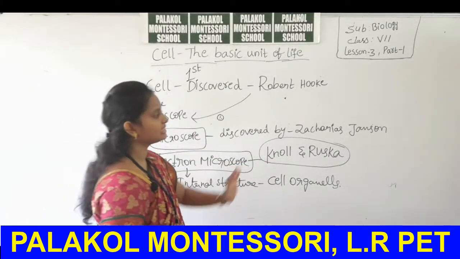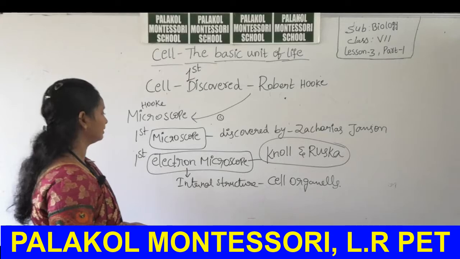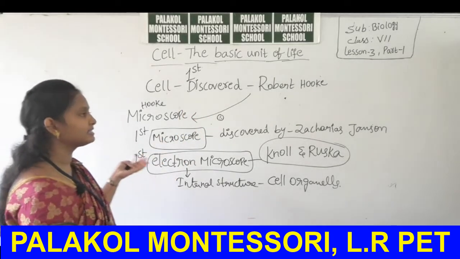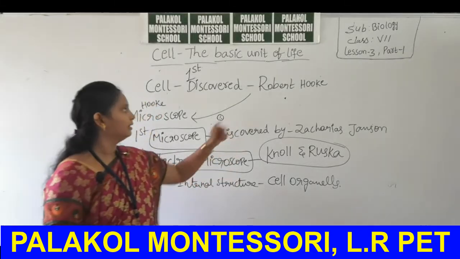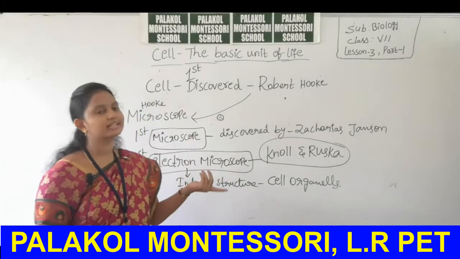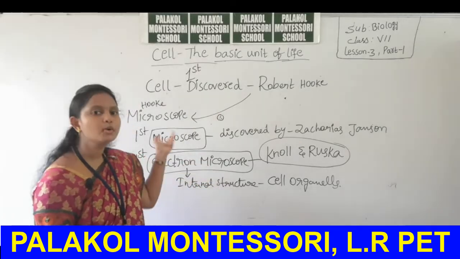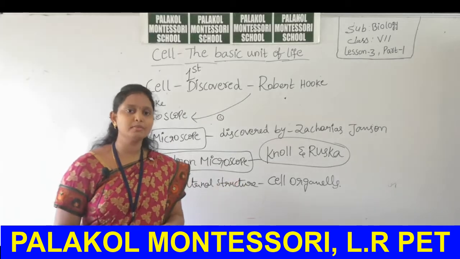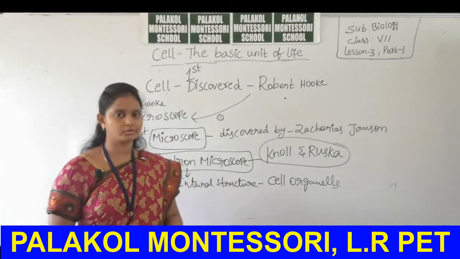The first microscope was discovered by Zacharias Janssen. Is it clear, students? Later so many scientists came and discovered so many microscopes. If Hooke discovered a microscope, it is named Hooke's microscope. If Antony van Leeuwenhoek discovered a microscope, it is named the Leeuwenhoek microscope.